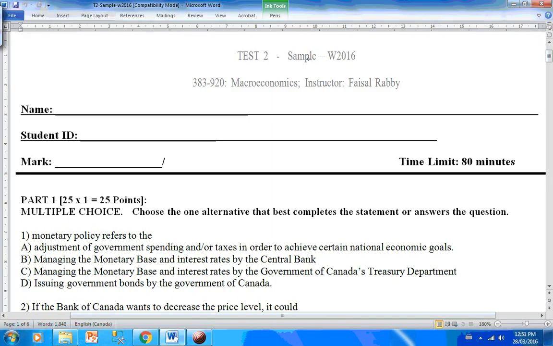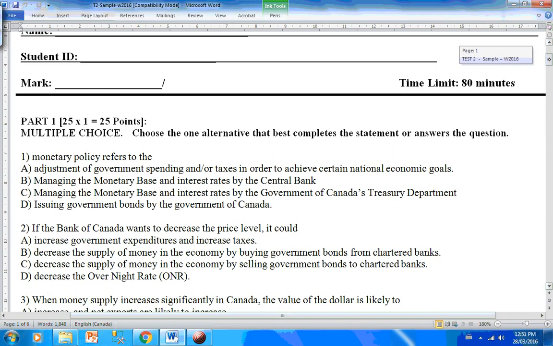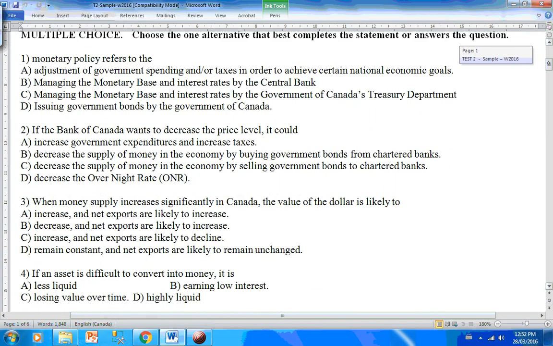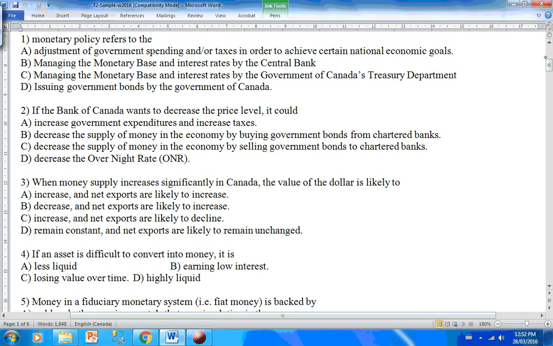Hi everyone, this is Simple Test 2, and in this video I'm going to walk you through multiple choice questions 1 through 10. So when we address multiple choice questions, our job is to mark the best answer possible, and therefore to find out the best answer, it's always a very good idea to read each of these choices before marking our final answer. So starting with question number 1.